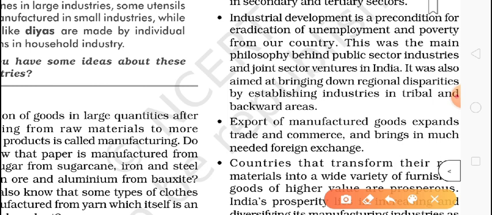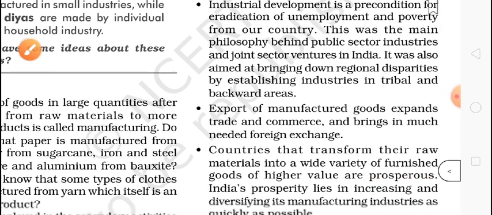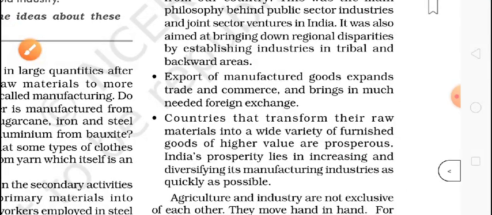In our country many disparities are also there. Disparities mean ups and downs. Everyone wants to make their factory near a town or city area, but the government has decided to give them some space in the tribal and backward areas. By this people can get employment. Okay, so export of manufactured goods expand.